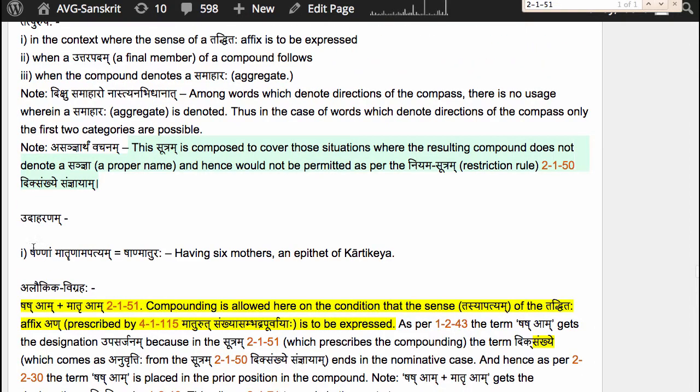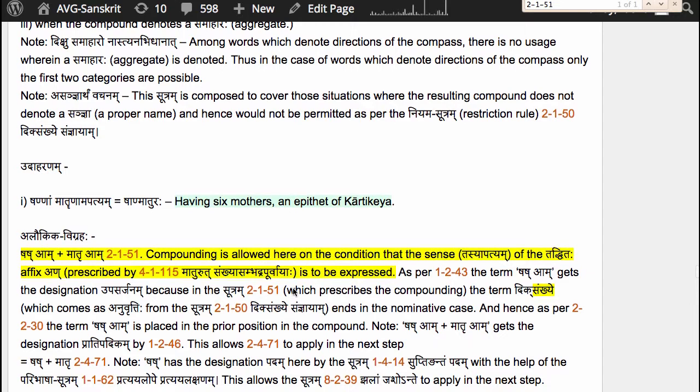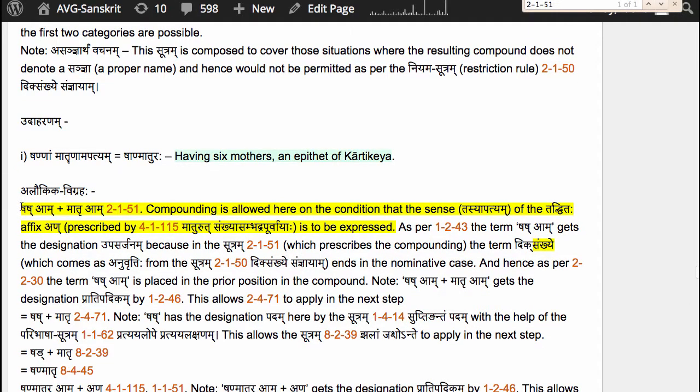First one is Shannam Matrunam Apatyam, Shanmaturaha, having 6 mothers. It is a name of the god Kartikeya, who was brought up by 6 Krittika mothers. The alaukika vigraha is Shash Am, Shashti Bahuvachanam, plus Matru Am, compounding prescribed by the Sutram 2.1.51, because we do have a situation where the meaning of a taddhita affix is to be expressed.